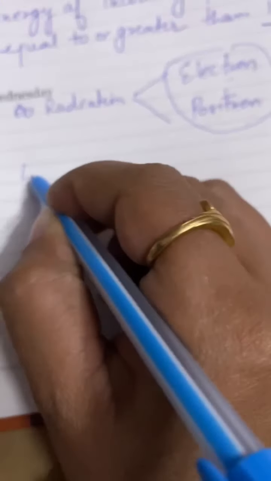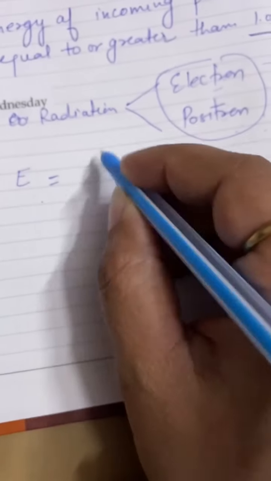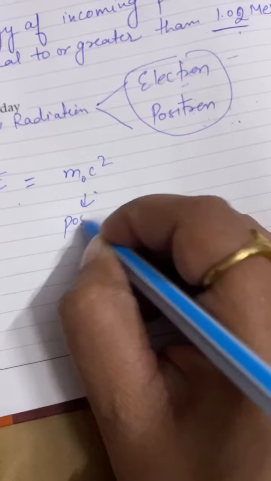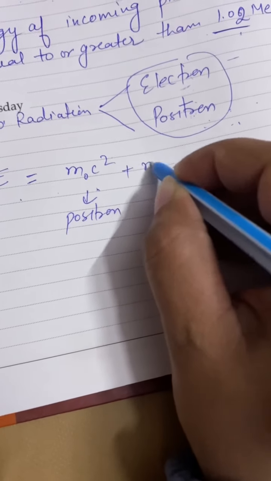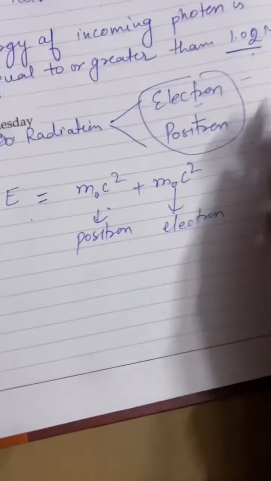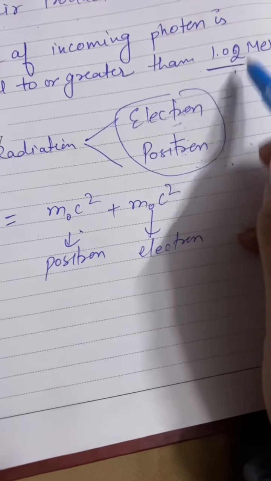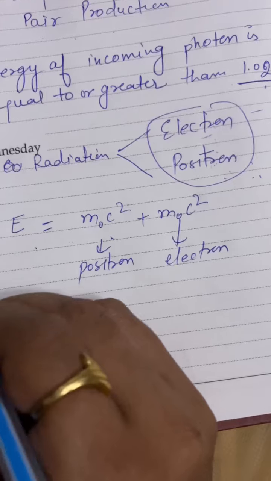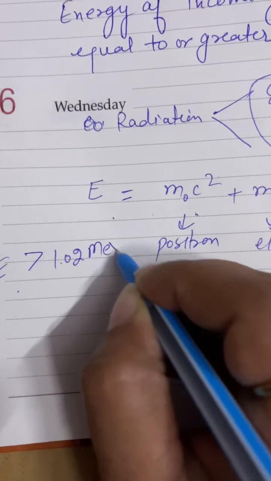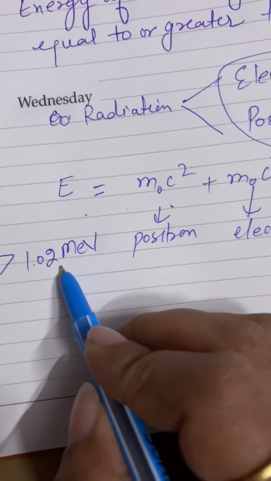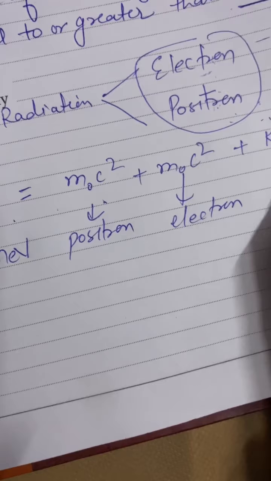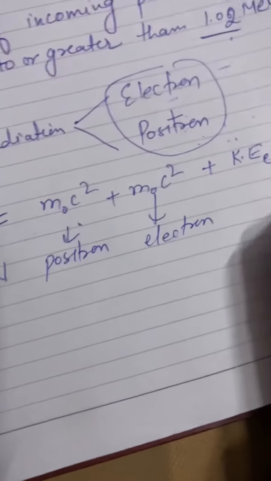So energy is shared as the rest mass energy of the positron plus the rest mass energy of the electron. If this energy is greater than 1.02 MeV, the remaining energy will be shared as the kinetic energy of the electron plus the kinetic energy of the positron.